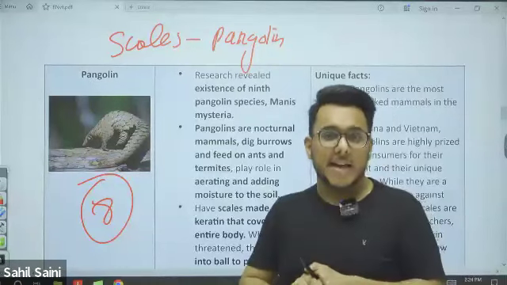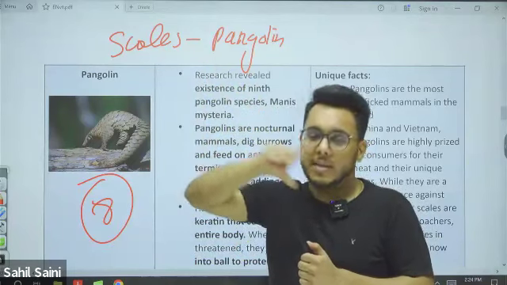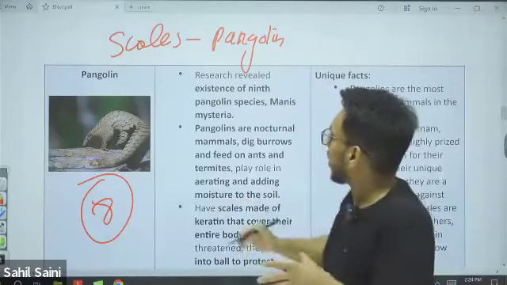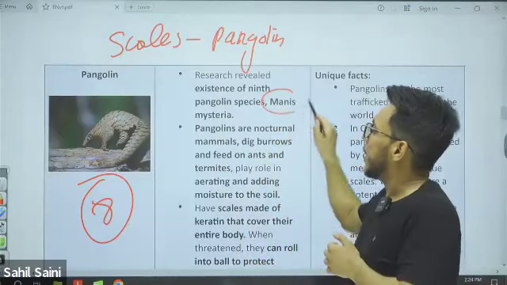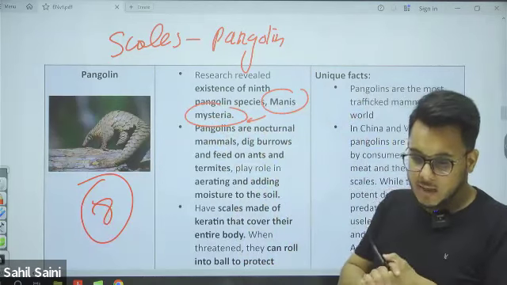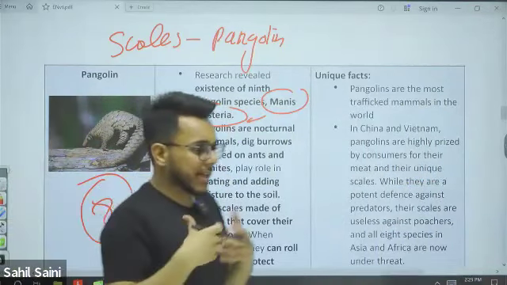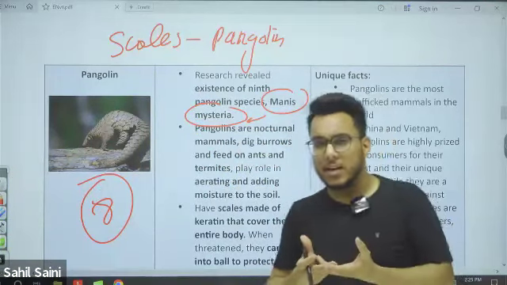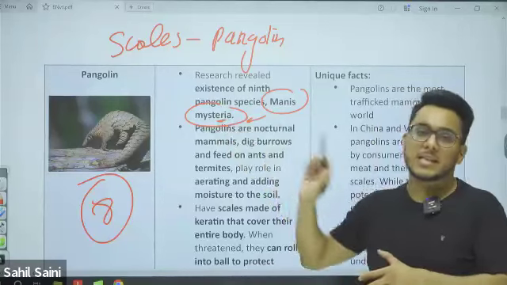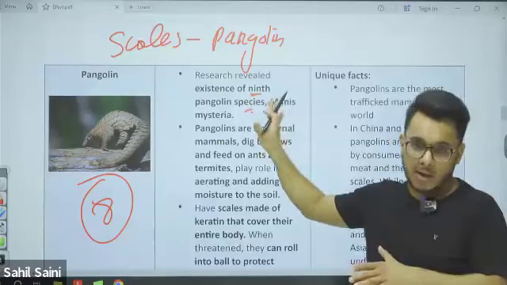So researchers said that there might be one more species of pangolin, but we don't have much information about that species right now. Therefore, its name right now is Manis mysteria. Mysteria means a mystery. Where they are, what their exact physiology is, how they are different from others, we don't have much information. It is a mystery. So there might be a 9th species of pangolin.